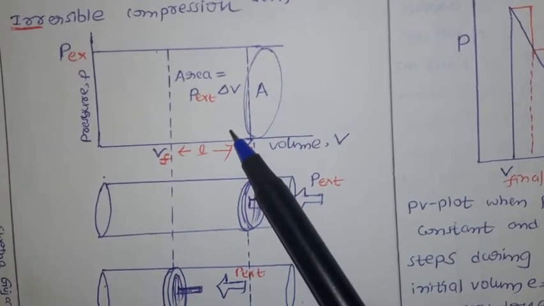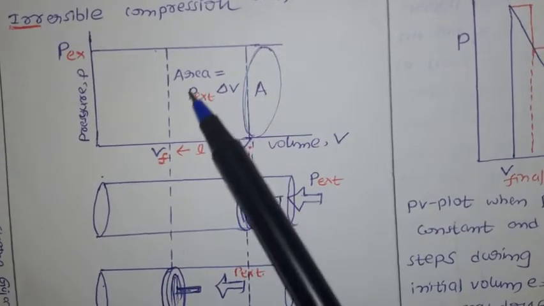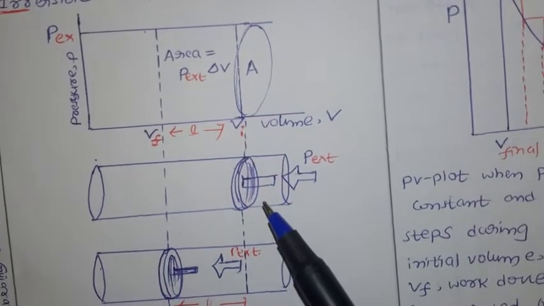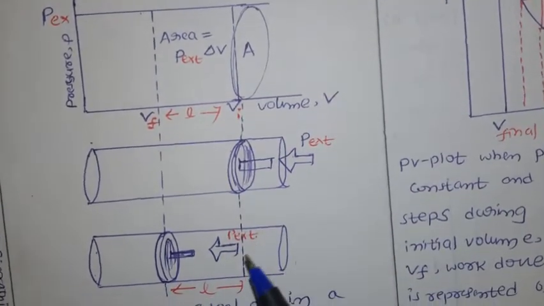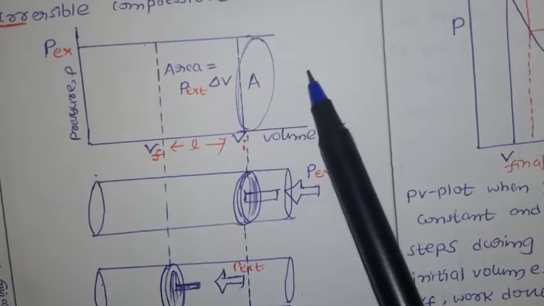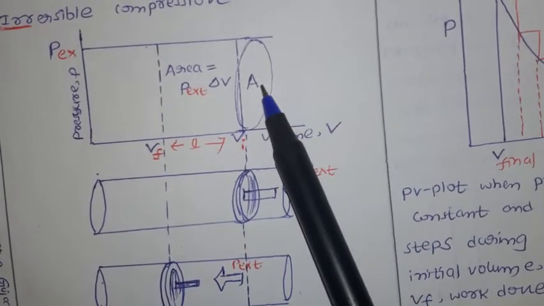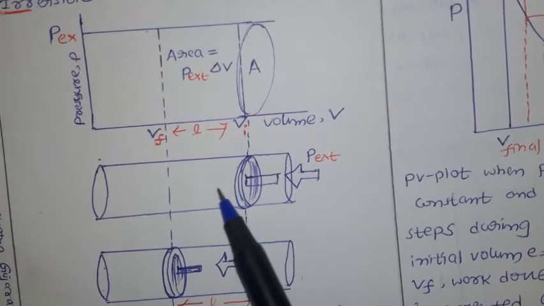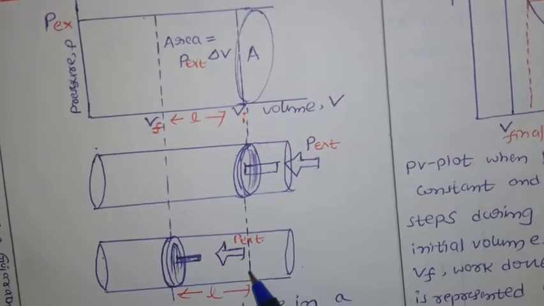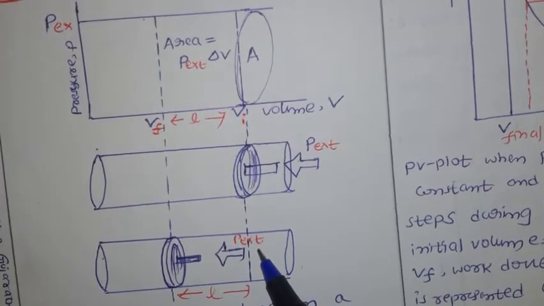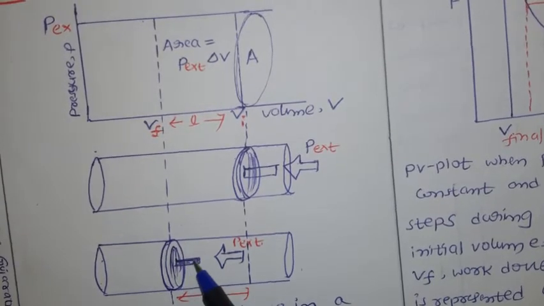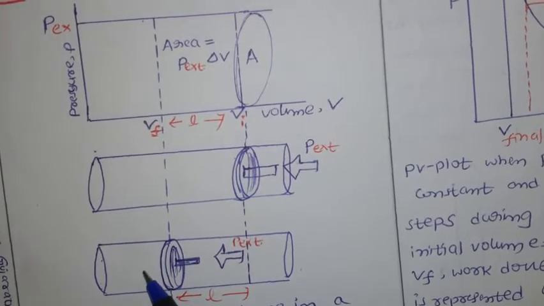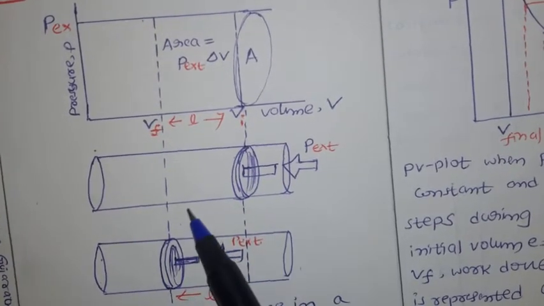If the external pressure is greater than P, the piston moves inward until the pressure inside becomes equal to the external pressure. So once I apply some pressure with P external, the piston moves inside, up to the extent that the gas pressure in the ideal gas equals the external pressure. In the piston we have the ideal gas, and you move the piston inward.